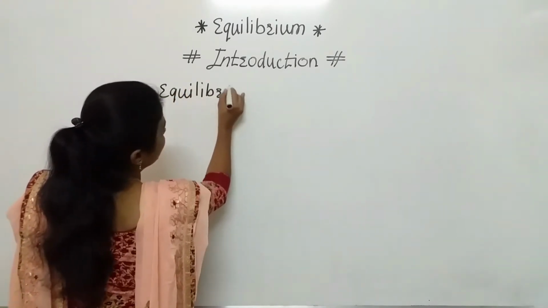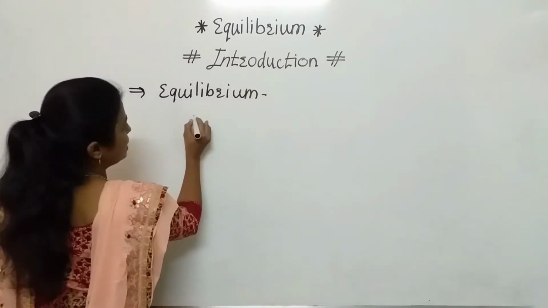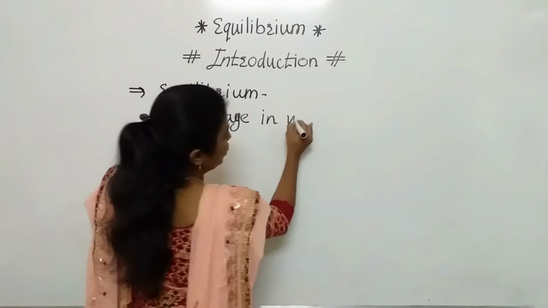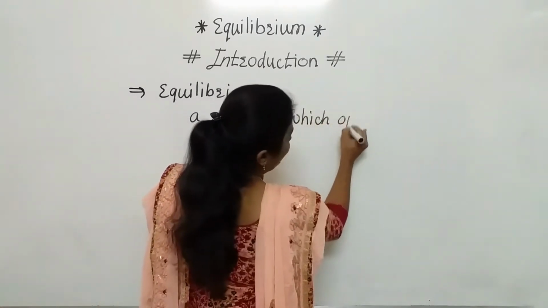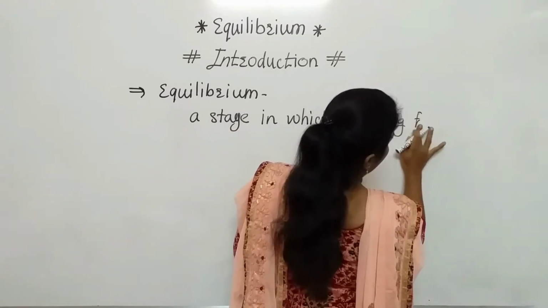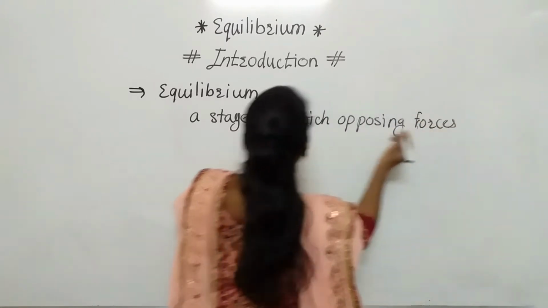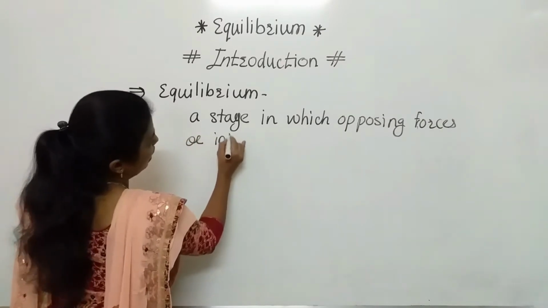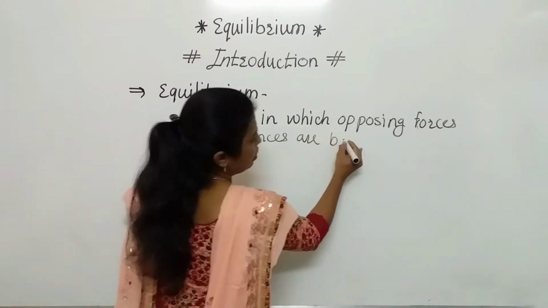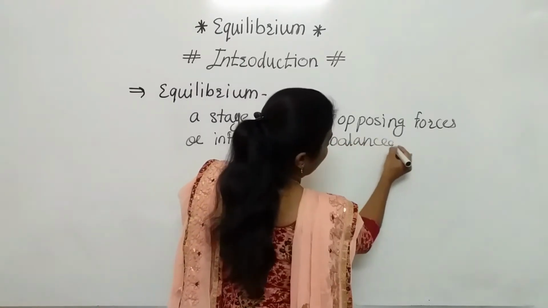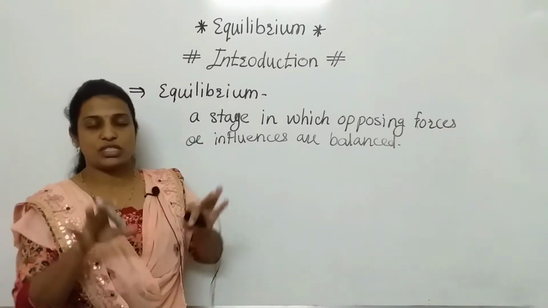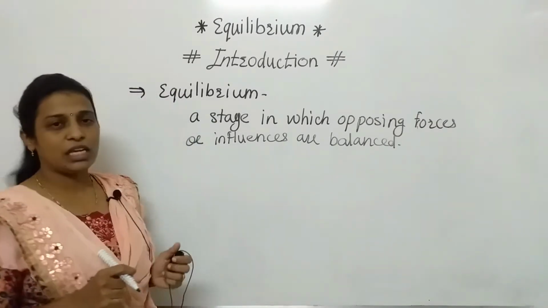Equilibrium is a stage in which opposing forces or influences are balanced. Both terms are there, and at the same time both conditions are balanced, and that is nothing but the equilibrium.